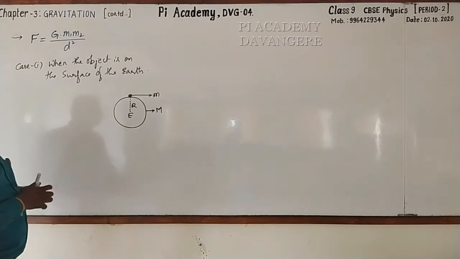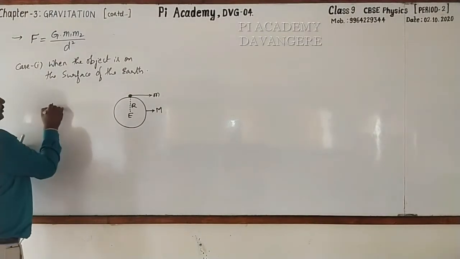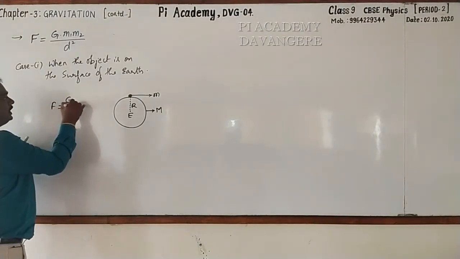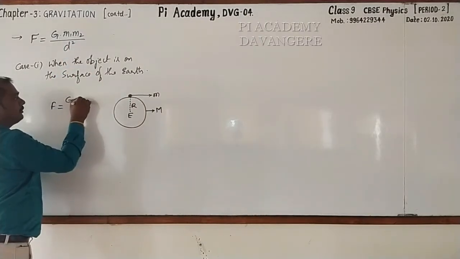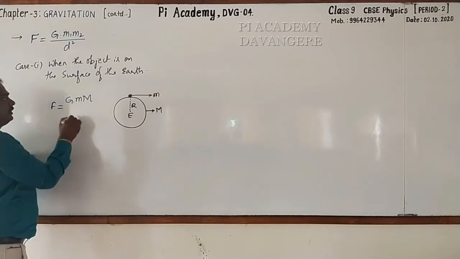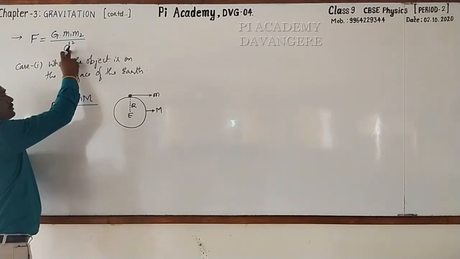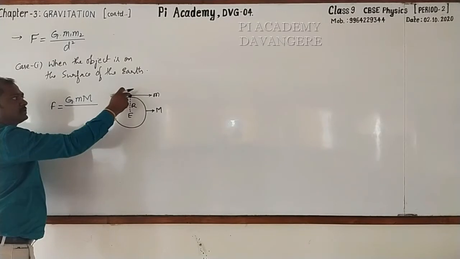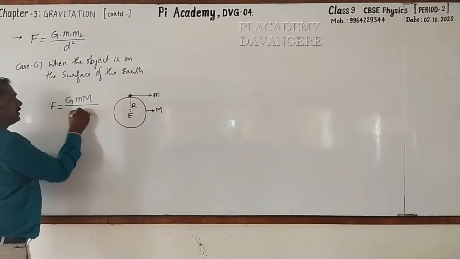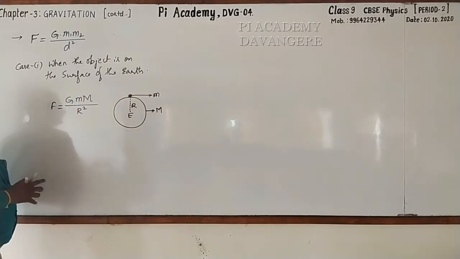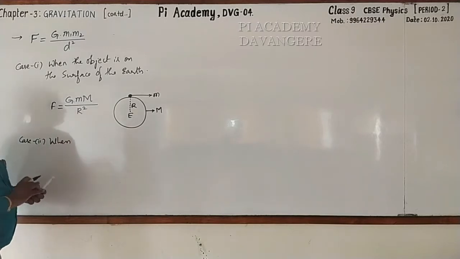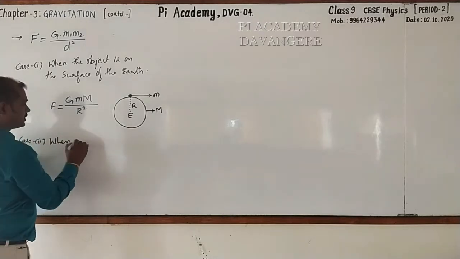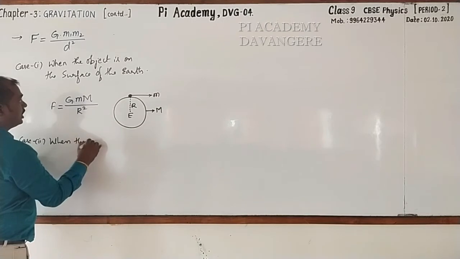Then how do you write the formula? Very good. F is equal to G into M small m into capital M divided by D square. Here the distance is the radius because the object is on the surface of the earth. It is R square. Similarly, it was also asked in the examination when the object is h meter away from the surface of the earth.